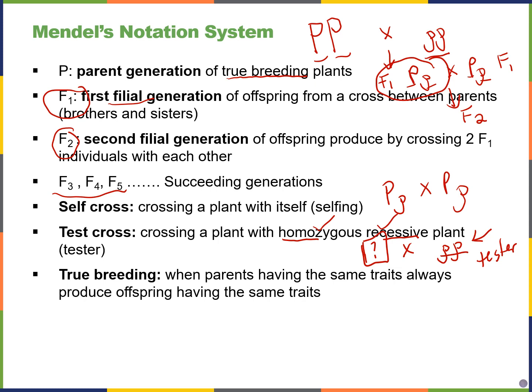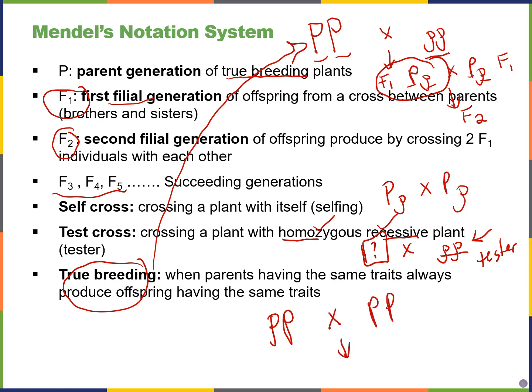And then true breeding, I mentioned earlier. True breeding, we're going to see those in the parental generation. This is when parents having the same traits always produce offspring with the same traits. So if I had a purple flower mate with another purple flower, all of their offspring will also have only purple flowers.